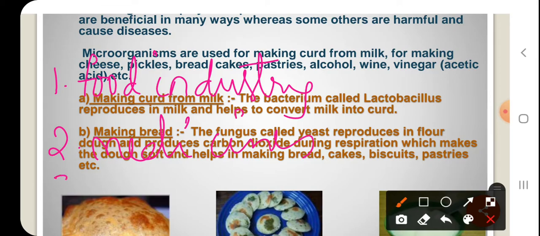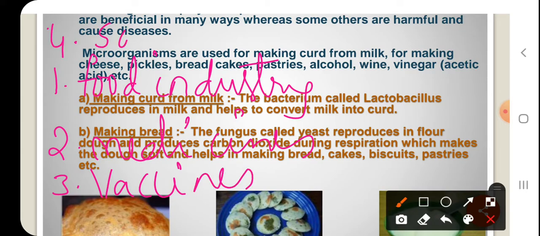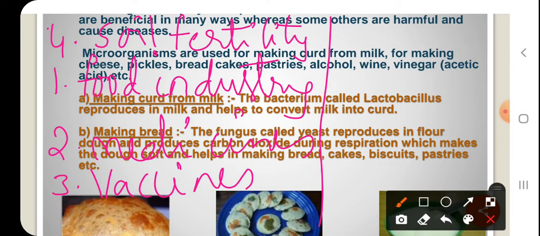Some are helpful in the preparation of vaccines. Some others increase the soil fertility levels. And some other microorganisms prepare compost and clean the environment.